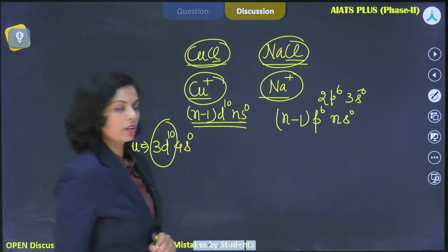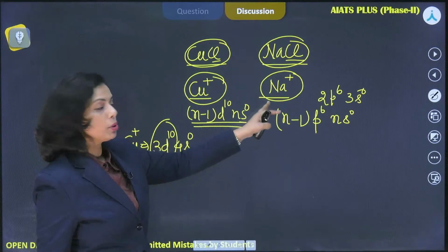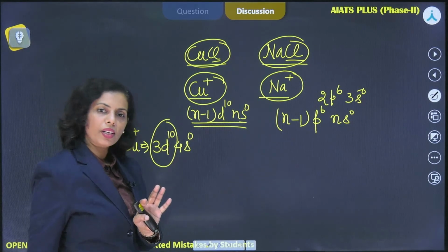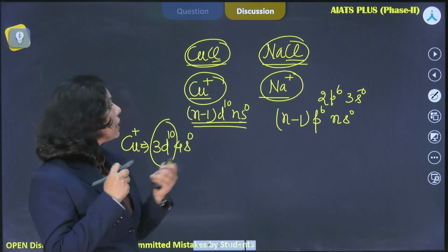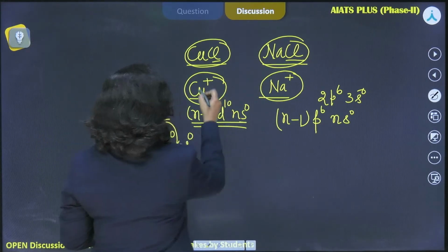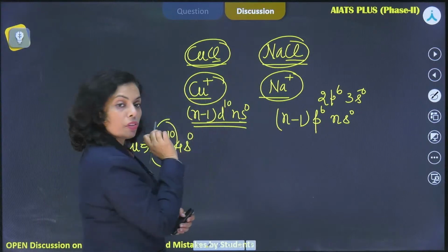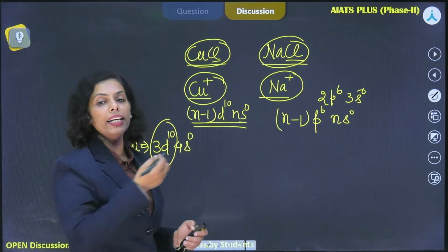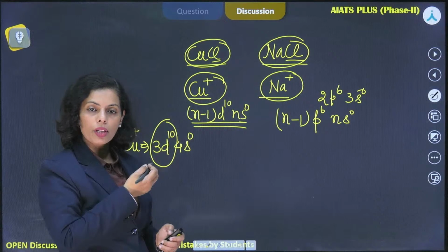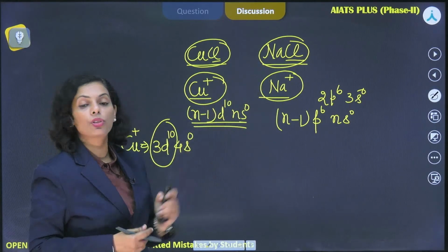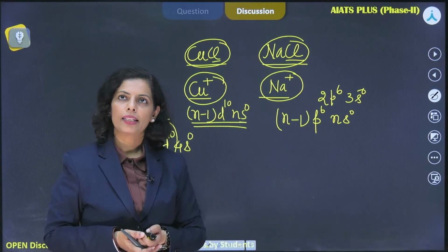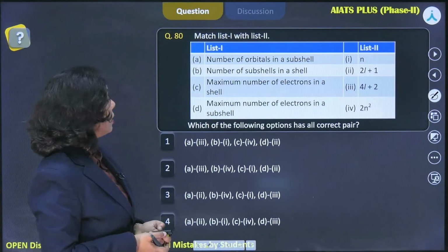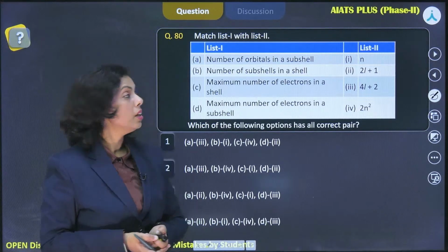This way. This is noble gas configuration, or simply to say, neon-like configuration. Yes, it will achieve neon configuration. So in this case, Cu plus is showing the pseudo noble gas configuration. That's why it would have higher covalent character. And higher ionic character is aligned with sodium chloride. So this is what Fajan's rule is. Clear? Okay. So now I'm taking the next question.